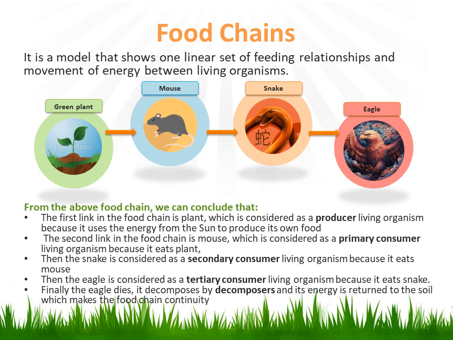Then the snake is considered a secondary consumer because it eats the mouse. Then the eagle is considered a tertiary consumer because it eats the snake. And finally, when the eagle dies, it is decomposed by decomposers, and its energy is returned to the soil, which makes the food chain continue.